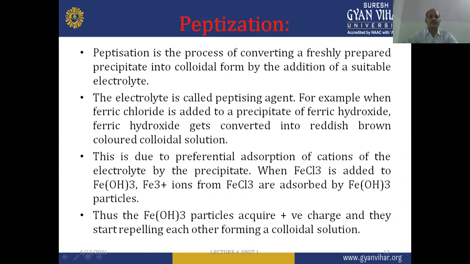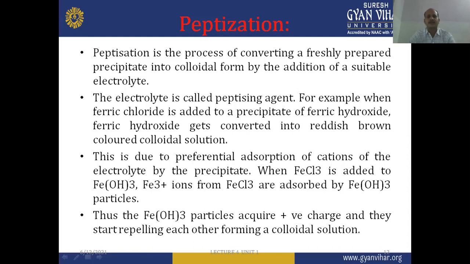Now, the next one is peptization. Peptization is the process of converting a freshly prepared precipitate into colloidal form by the addition of a suitable electrolyte.